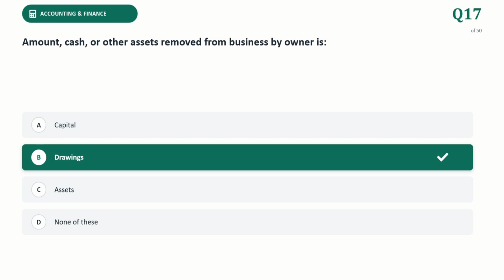The correct answer is drawing. In accounting, any money, goods or business asset taken out of the company by the owner for their personal use are classified as drawing. Under the business entity concept, a business and its owner are treated as separate entities. Next question.